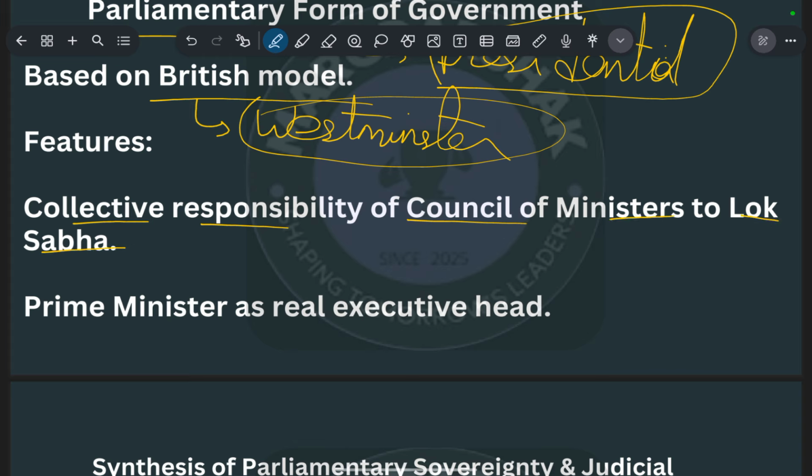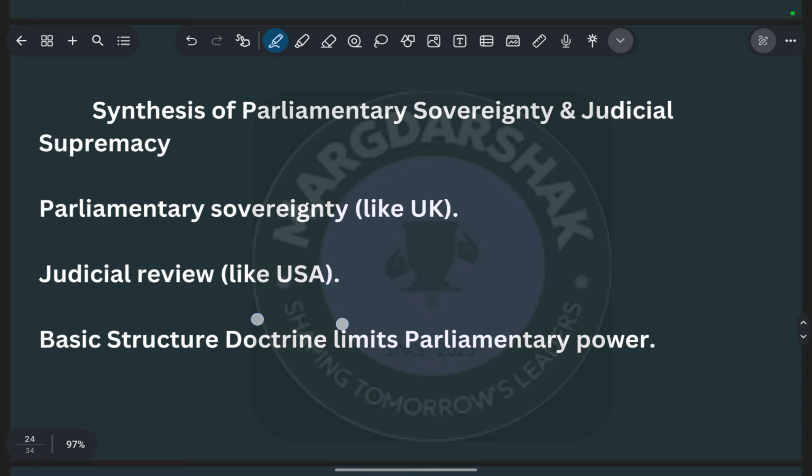So in the parliamentary system, the council of ministers is collectively responsible towards the Lok Sabha, while in the presidential form it is not so. That is one of the reasons: to make the cabinet or the council of ministers responsible towards the Lok Sabha, and finally, through the Lok Sabha, to the people of India. Next, the prime minister is the real executive head of the parliament.